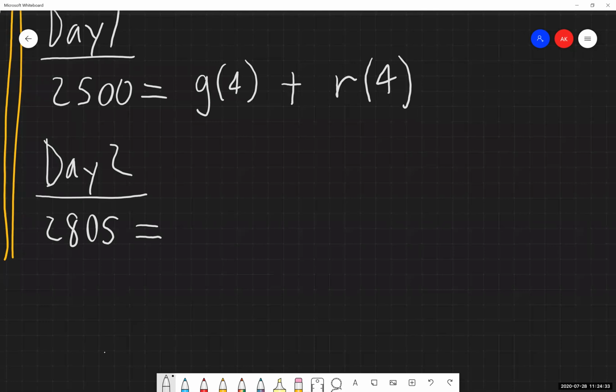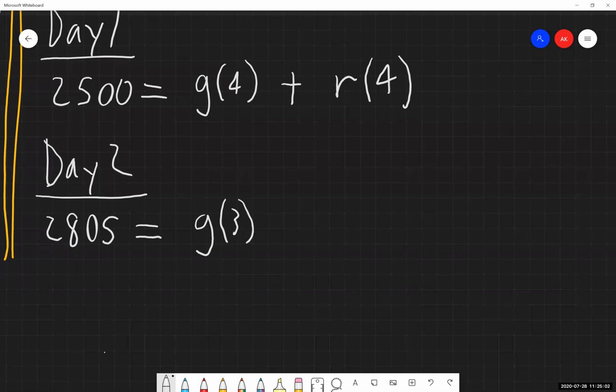Now, very similar to what we did on the first day, we do not know Jeff's gather rate, but we do know the time that he worked. So how many blocks did Jeff gather on the second day? Well, it's going to be the rate that he gathers at, which is that G value, times the number of hours that he worked, which was 3.